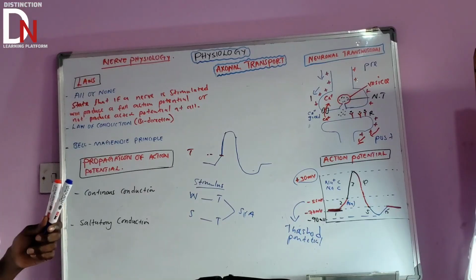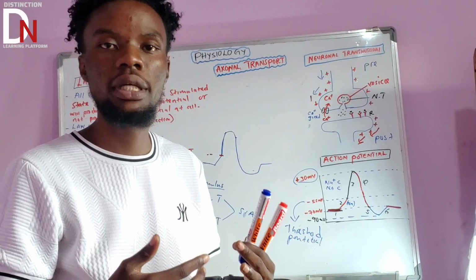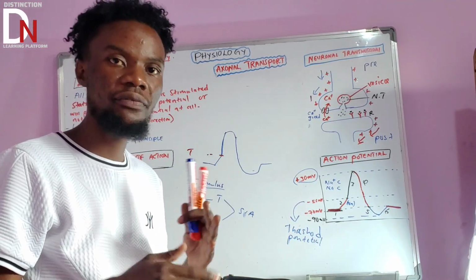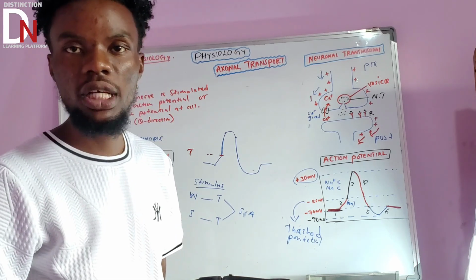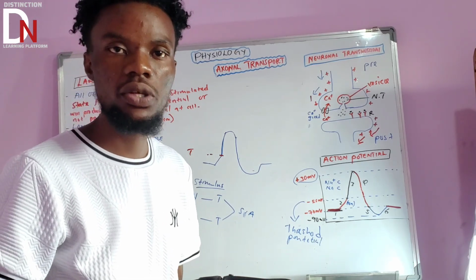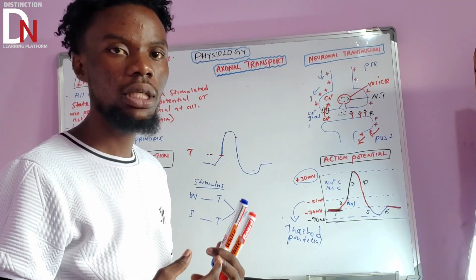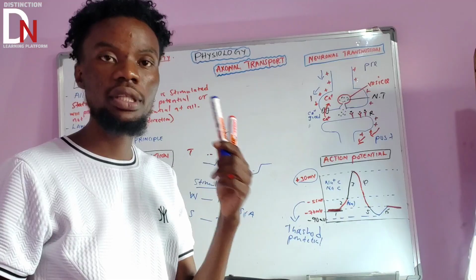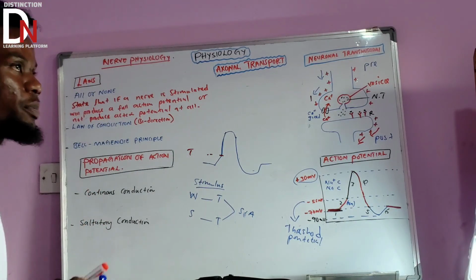Another one apart from this, the Bell-Magendie principle. This one talks about the type of nerve cell that is involved. Remember that if you talk about the functional classification of nerve cells, we say that there are motor neurons, sensory neurons, and interneurons. So the direction of the nerve impulse or the action potential depends on the type of cell. That is the Bell-Magendie principle.